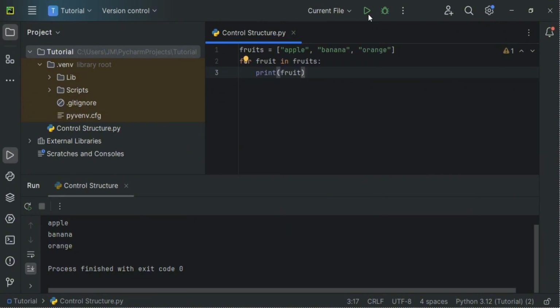In this example, the loop iterates over each item in the list fruits and prints it. So it will print apple, banana, and orange one by one. And that wraps up our exploration of if-else statements, while loops, and for loops in Python. These constructs are powerful tools for controlling the flow of your programs and making them more dynamic and responsive.